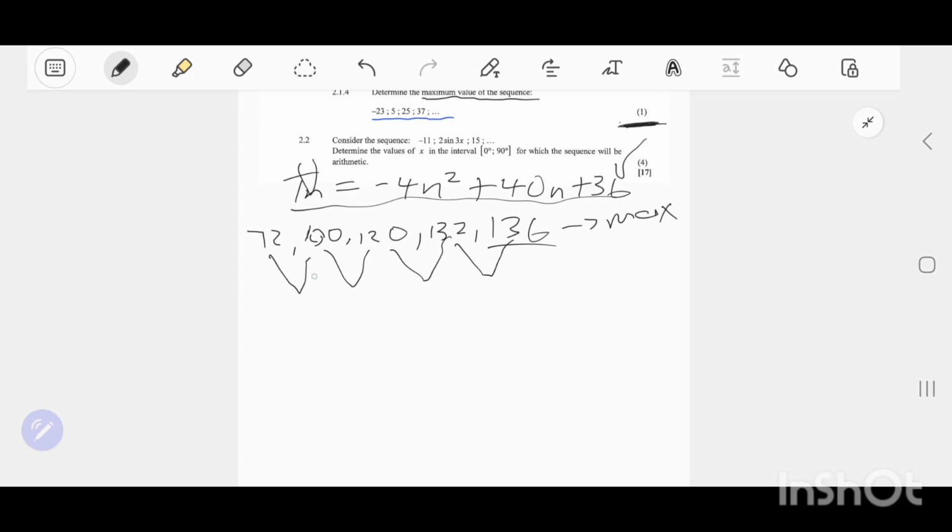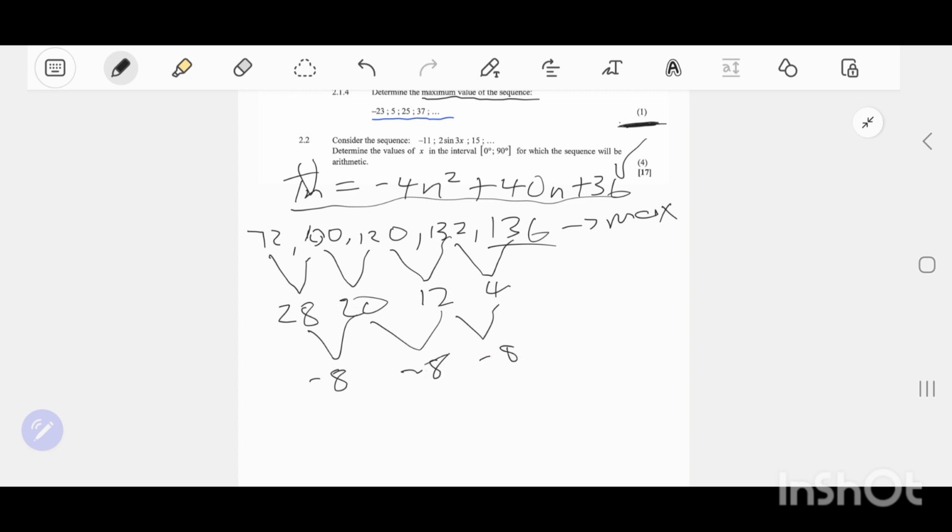The value that we get here, 100 minus 72, was 28, and then 120 minus 100 is going to be 20, and then 132 minus 120 is going to be 12, and then if you go on, it's going to be 4. Then 20 minus 28 is going to be minus 8, and 12 minus 20 is going to be minus 8.